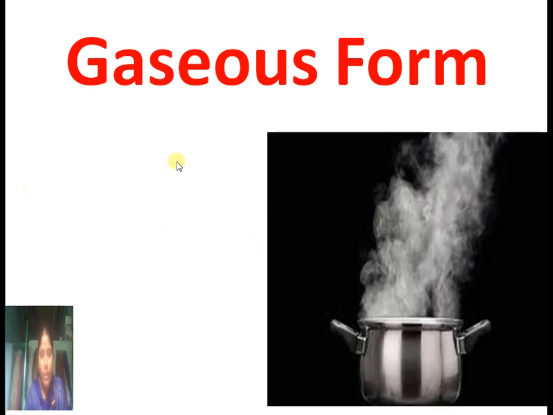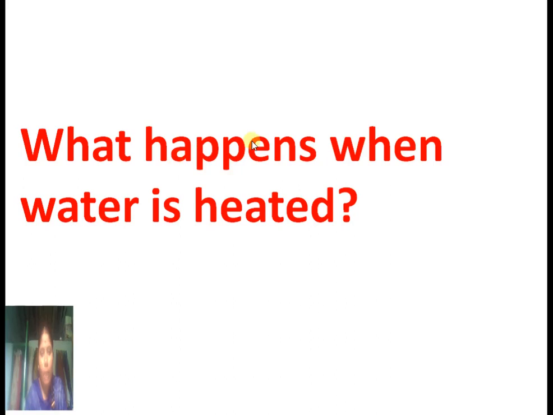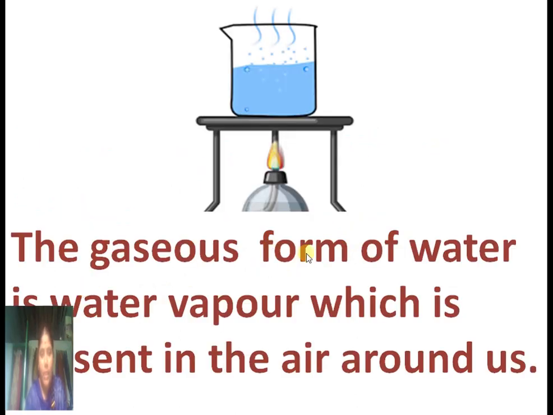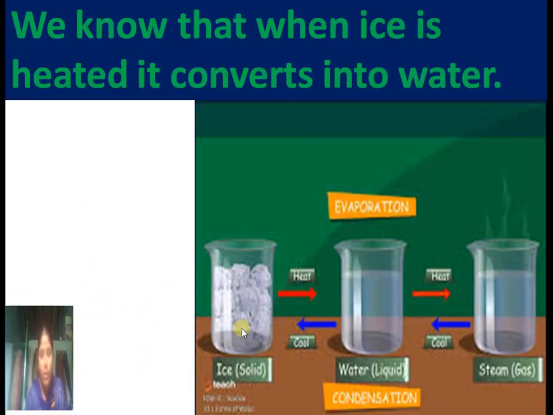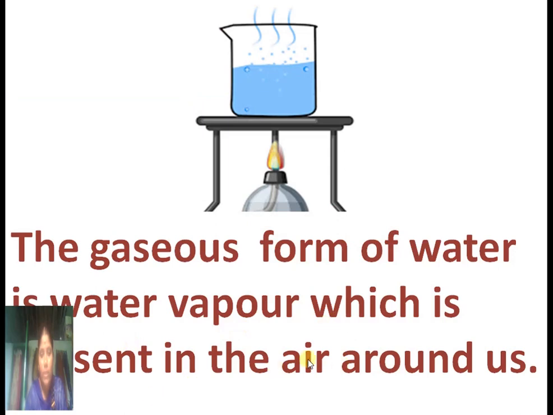Another form of water is gaseous form. What happens when water is heated? When water is heated, the water will change into water vapor. The gaseous form of water is water vapor, which is present in the air around us. When we heat the water, it will change into water vapor that is present in our air.